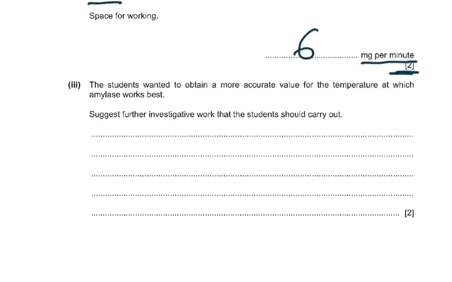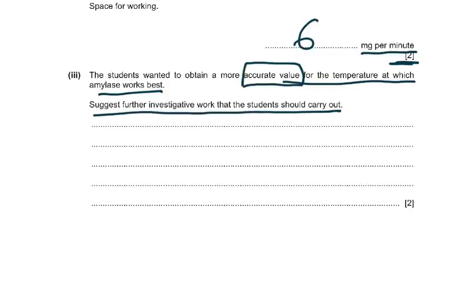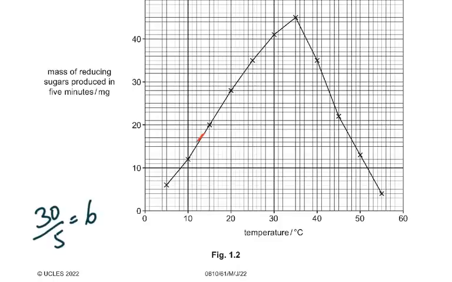Then it says the student wanted to obtain a more accurate value for the temperature at which amylase works best. Suggest further investigation work that the student should carry out. Now, you see, this is something which you have to understand. You can't do this question if you haven't understood this. It said obtain a more accurate value. What does the word accurate mean? Many of you read the mark scheme, and the mark scheme says test at smaller intervals of temperature. What does that mean? Some of you don't even understand that. Some of you, of course, do understand. I'm not saying that, but some of you don't understand and you don't bother to go into detail and ask yourself.